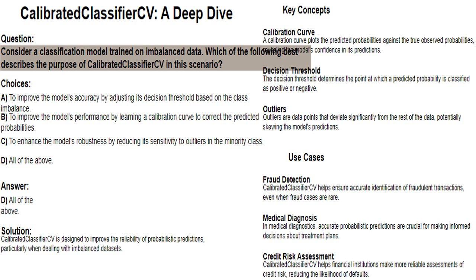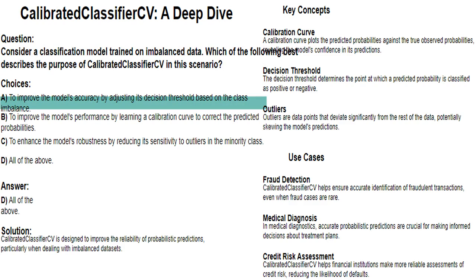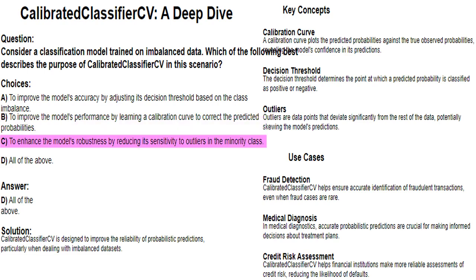Consider a classification model trained on imbalanced data. Which of the following best describes the purpose of CalibratedClassifierCV in this scenario? To improve the model's accuracy by adjusting its decision threshold based on the class imbalance. To improve the model's performance by learning a calibration curve to correct the predicted probabilities. To enhance the model's robustness by reducing its sensitivity to outliers in the minority class. All of the above.